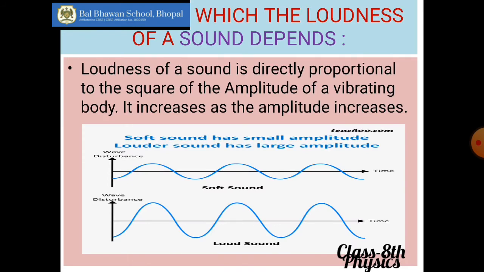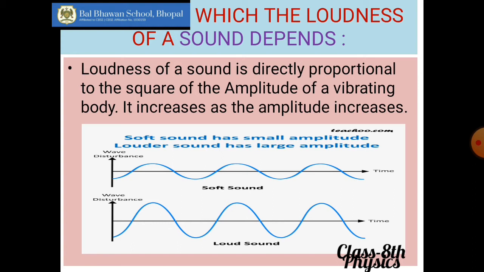See, the factors on which the loudness of a sound depends. There are basically three factors on which the loudness of a sound depends. The first and the very important one is the amplitude. Just now let us recall what we have learned. Amplitude is the maximum displacement of a vibrating body from its mean position. So if the displacement is more, that means if the vibrating body is going farther away from its mean position, what will happen? The amplitude will increase and so does the loudness. Clear? The loudness will also increase as the amplitude goes on increasing.